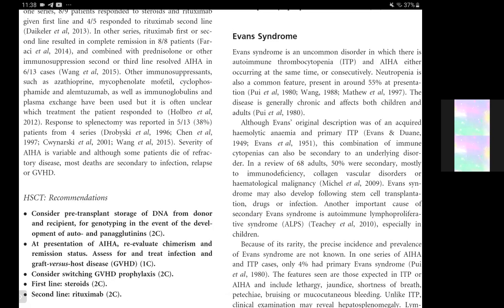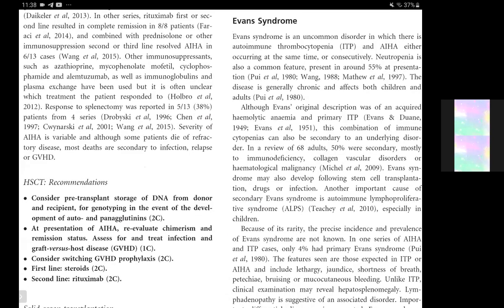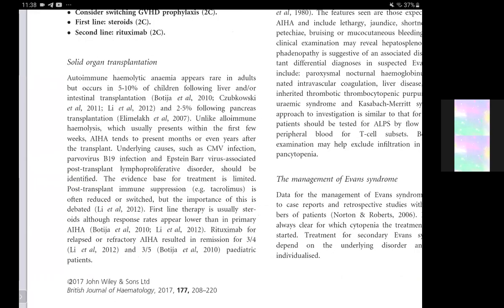So solid organ transplantation: this autoimmune hemolytic anemia can also occur in adults, or also in 5 to 10% of children following liver and or intestinal transplantation, and also following pancreas transplantation. These would of course be very rare, but probably they are carried out in the UK. So they have mentioned the liver and or intestinal and even pancreas transplantation.